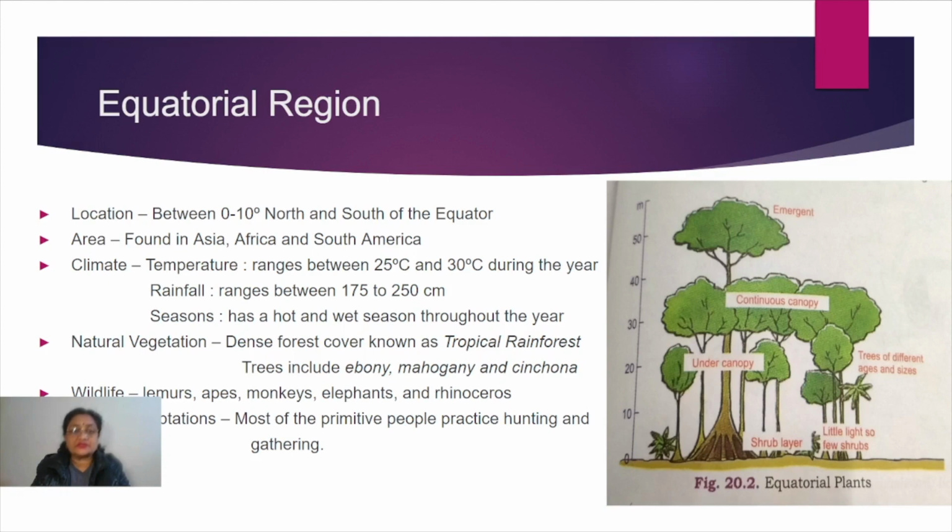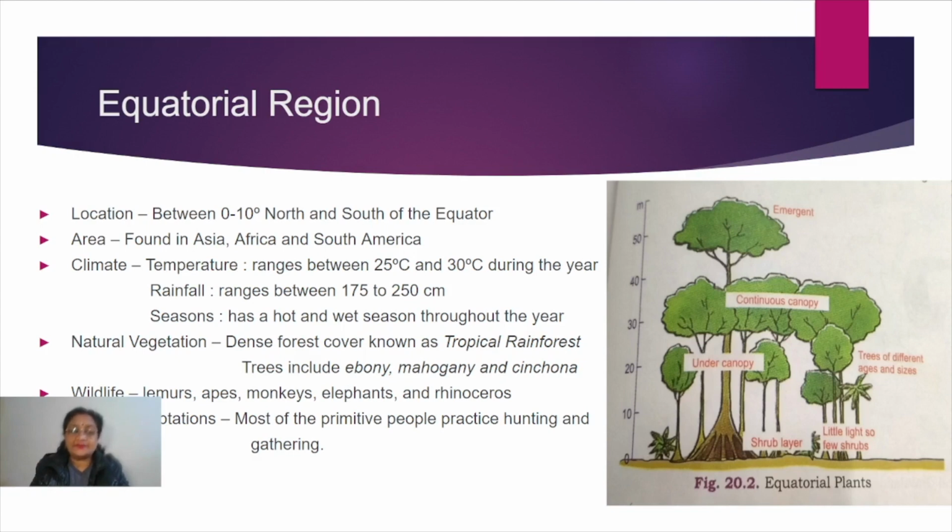Because the vertical rays fall for maximum time within one year, the temperature goes very high. It can be from 25 degrees centigrade and above. Here we cannot say that it remains just 30 or 35 degrees. It goes mostly very high; 40, 45 is a normal thing.